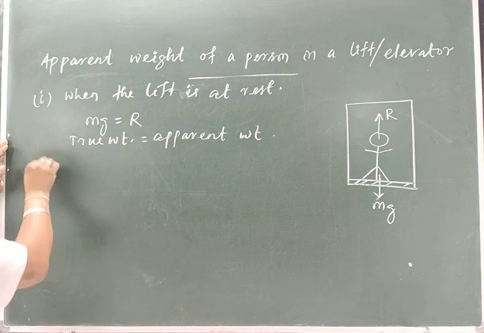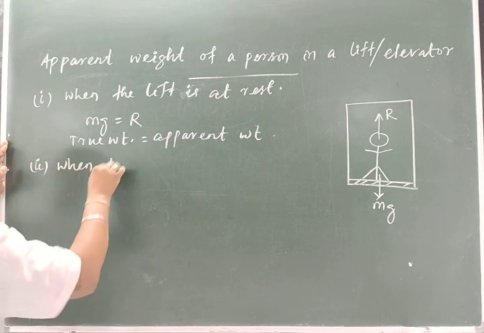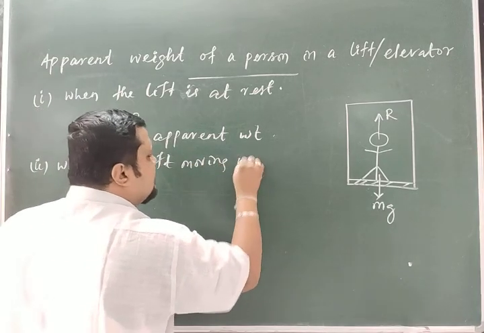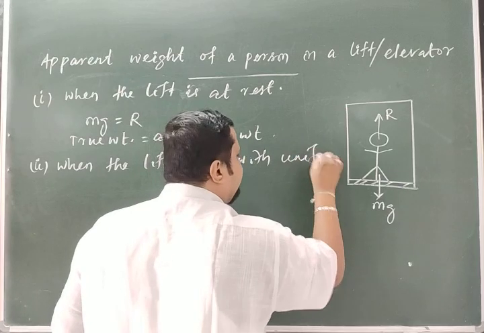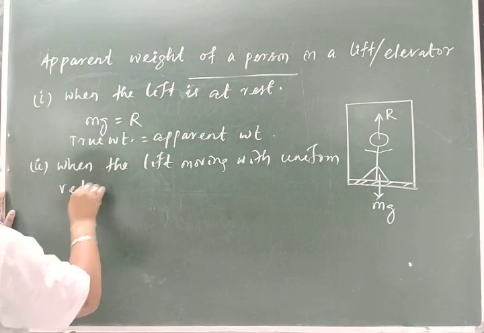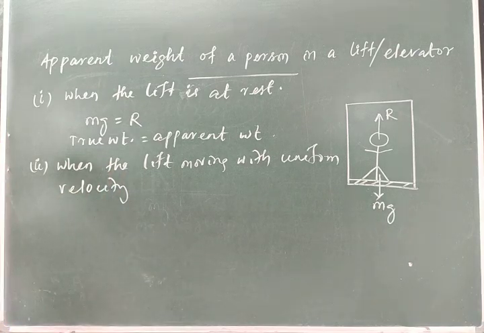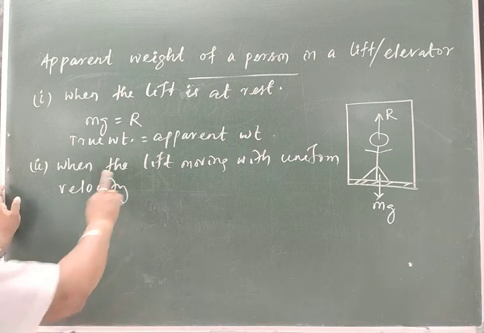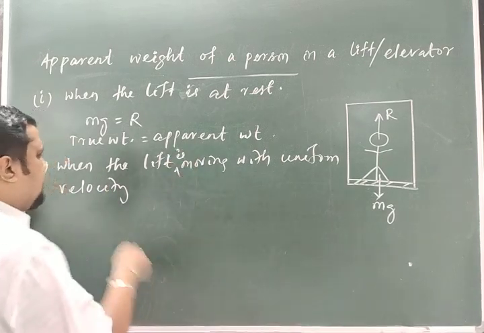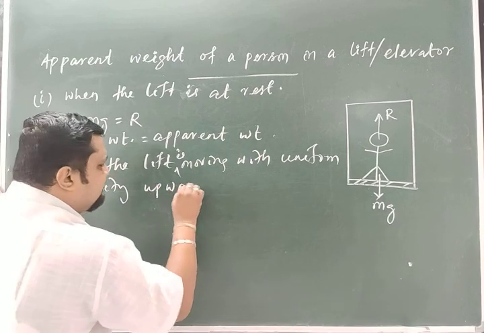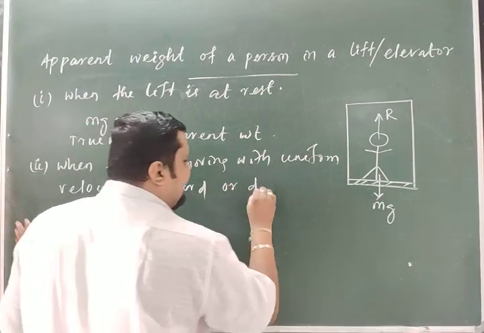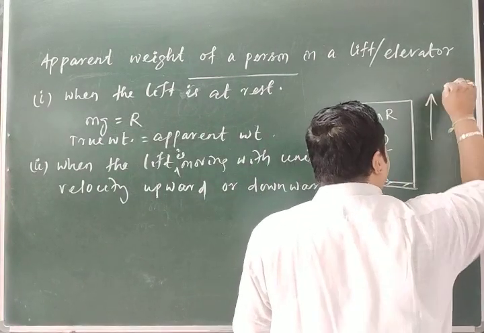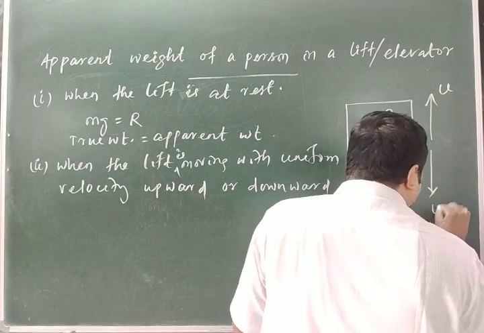In the same case, when the lift is moving with uniform velocity, when the lift is moving with uniform velocity upward or downward, vertically upward or downward. The elevator is, suppose, moving upward with a uniform velocity u or downward with a uniform velocity u.